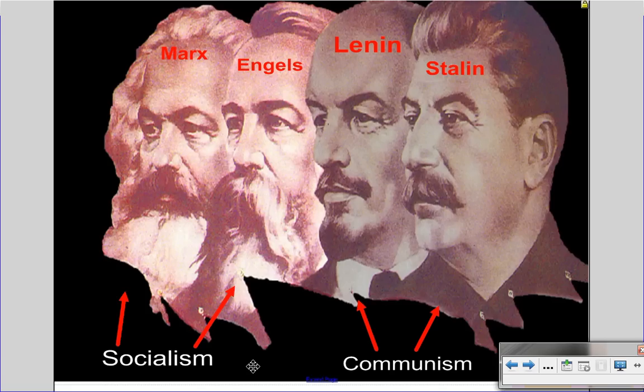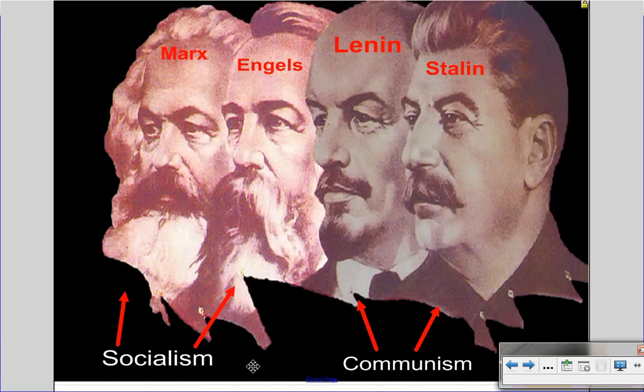So they wrote some books and philosophized about these ideas until two guys came along in Russia in the 20th century and decided to make this type of economy work. So they started a new type of government/economy called communism. Now in communism, they tried to make sure everyone had the same thing.